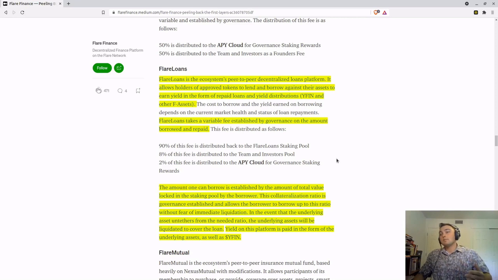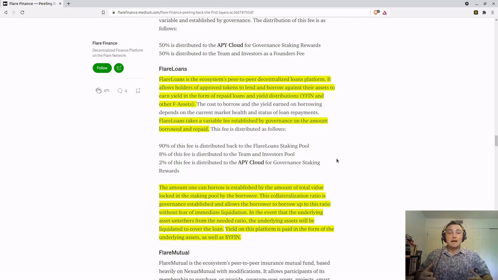The amount one can borrow is established by the amount of total value locked in the staking pool by the borrower. This collateralization ratio is governance established and allows the borrower to borrow up to this ratio without fear of immediate liquidation. In the event that the underlying assets untether from the needed ratio, the underlying assets will be liquidated to cover the loan. Yield on this platform is paid in the form of underlying assets as well as YFIN.